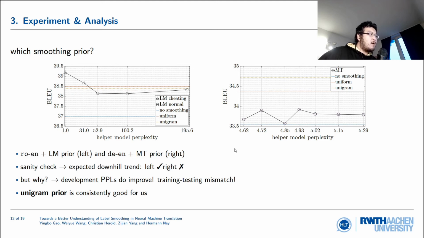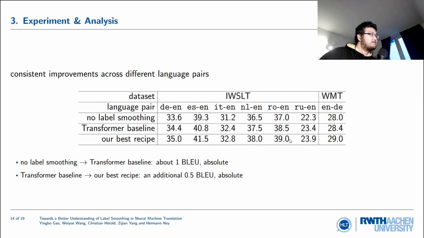To the left side, this is loosely the case, but to the right side, it is really not the case. So we were stumped and we checked our training and testing log. It turns out the development set perplexities do improve. It's just the test BLEU scores that are not. So that signals a training and testing mismatch. But anyway, to answer this question, for us, the unigram prior works quite well.